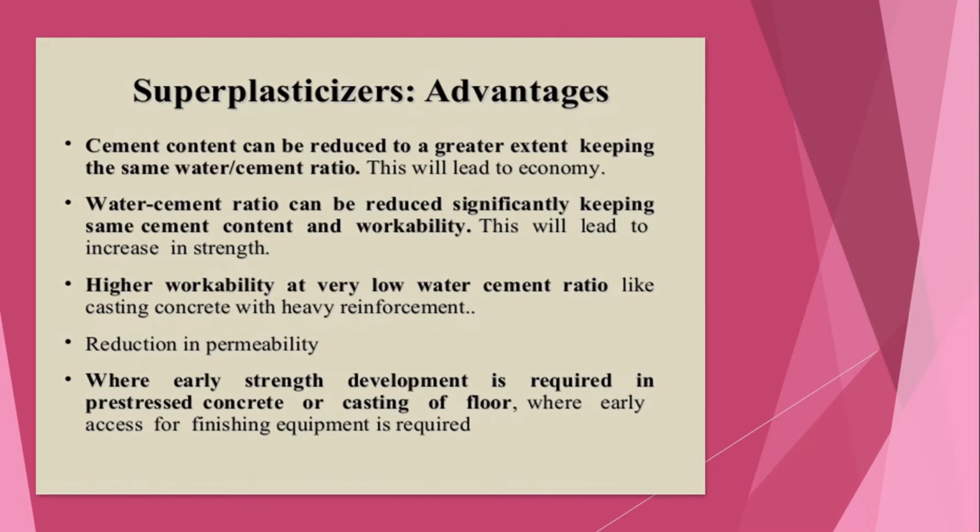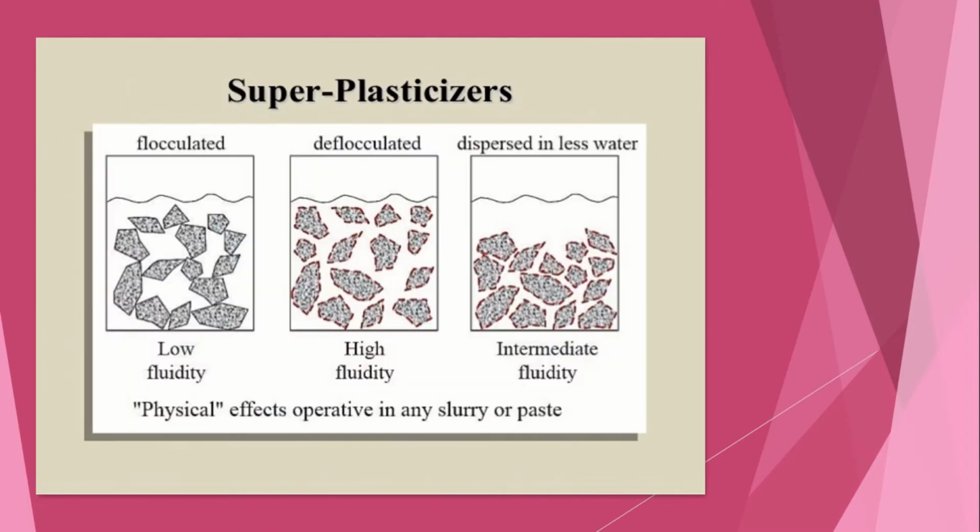Then the water cement ratio can be reduced significantly, keeping the same cement content and workability. This will lead to an increase in strength. Higher workability at low water content, or low water cement ratio, is useful for casting concrete with heavy reinforcement. Reduction in permeability. Early strength development is required in pre-stressed concrete or casting a floor. This could be used. This is the superplasticizer.